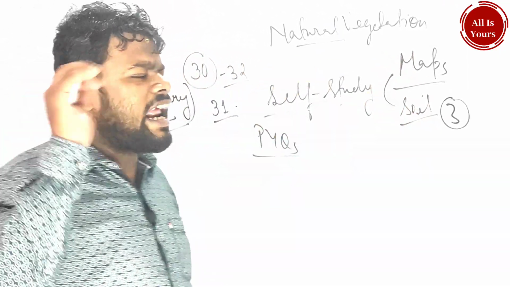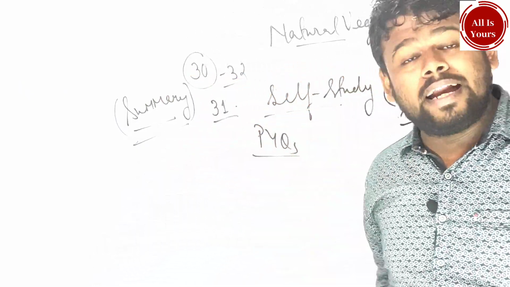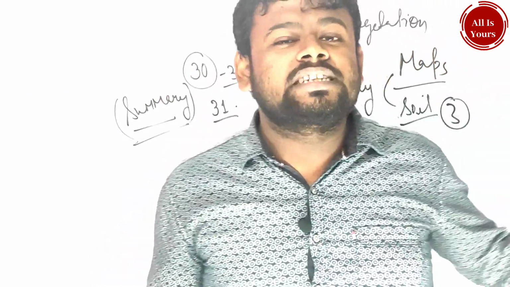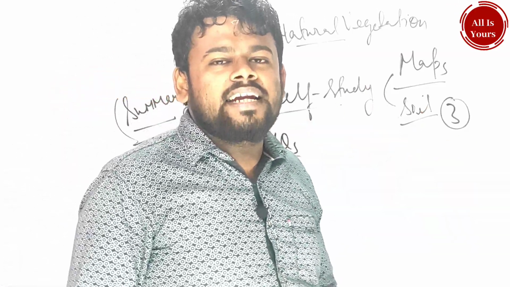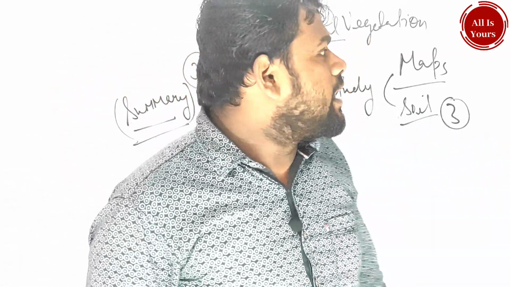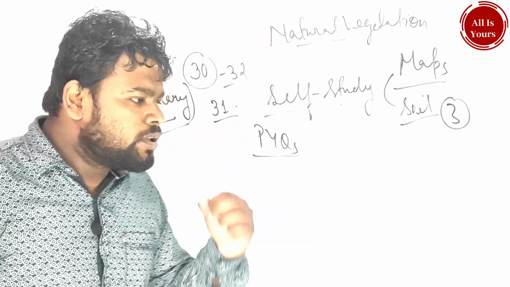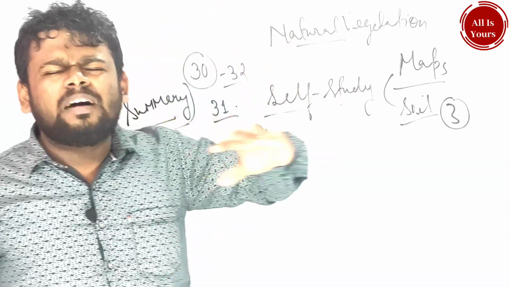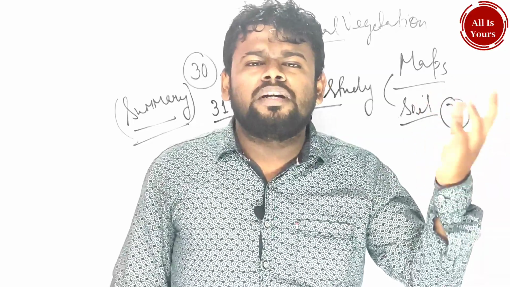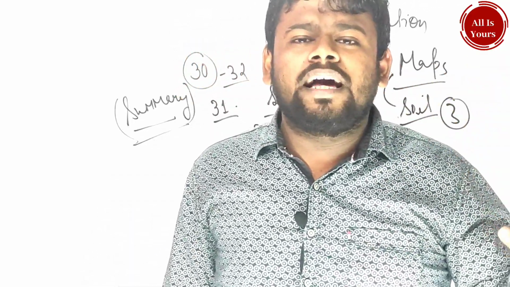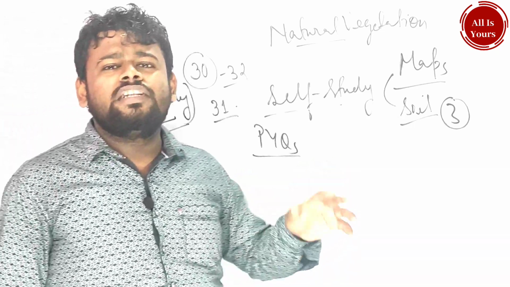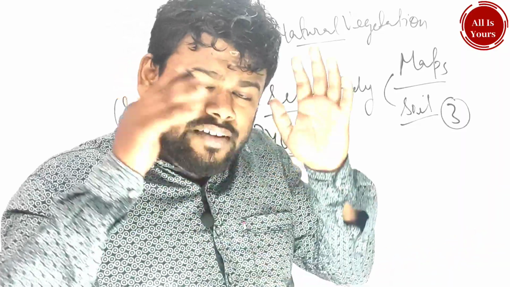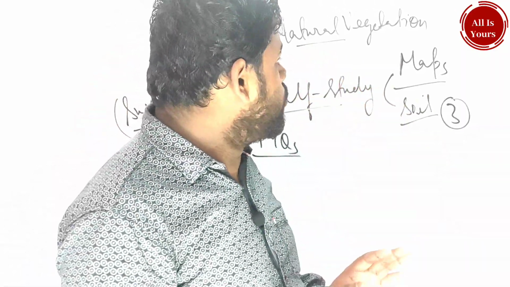Coming to the climate, the question is very easy, a little bit. You know why? No, it is a little bit tricky, but I am saying easy because you people are reading from day one. From the start of standard 10, you started reading climate. That means the students are completely thorough about climate and soil. Heavy rainfall, Mawsynram, Meghalaya, where is Meghalaya? How many centimeters of rainfall? Where do you find the least rainfall? These are the things you will be getting in the question, and nothing more. Whatever you have read, that much only you have to do.